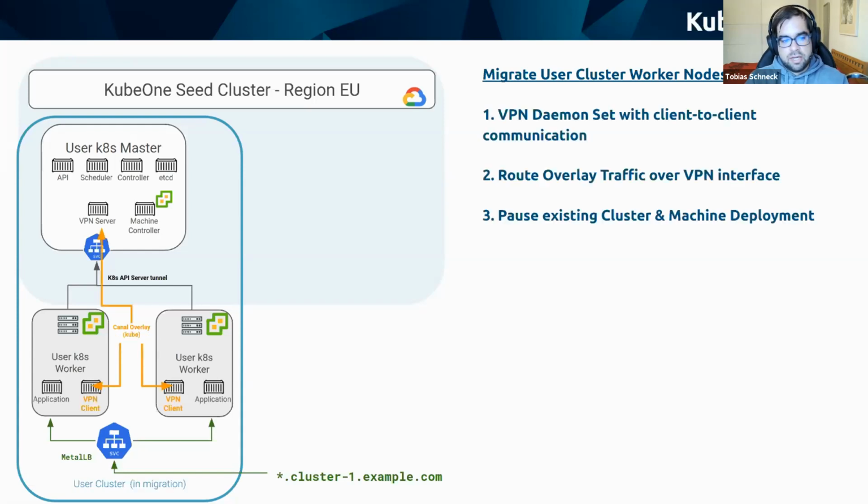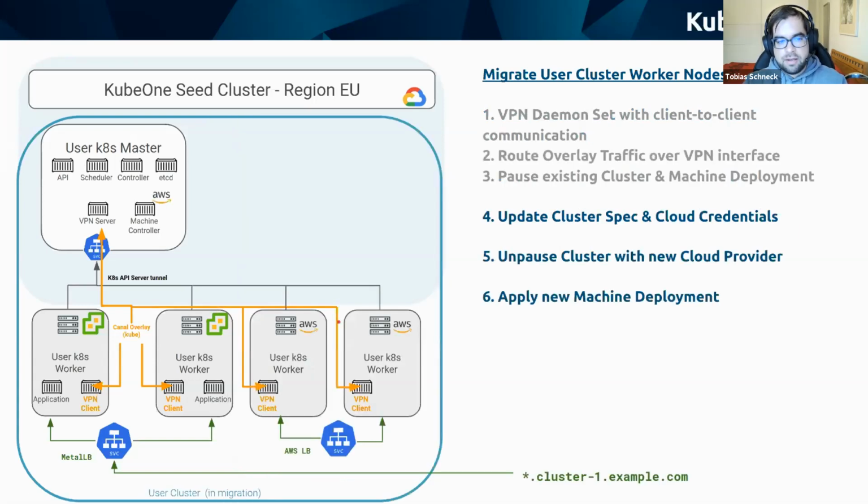First step of how to migrate is to deploy a VPN daemon set. This VPN daemon set ensures that we have a VPN client at every worker node. This opens a new interface in the worker node, and we route the traffic from the VPN interface, through our kernel, to our dedicated overlay. For that, we need to pause the cluster, because our cluster is controlled by a cluster controller, and this cluster controller would then reconcile the machine deployments and the VPN servers. So to ensure that this does not happen, we pause the cluster to make some patches there.